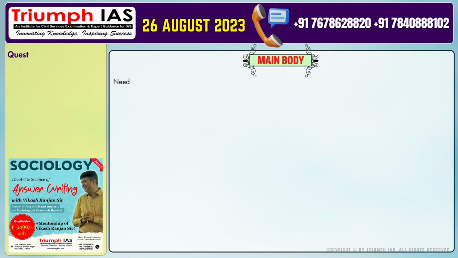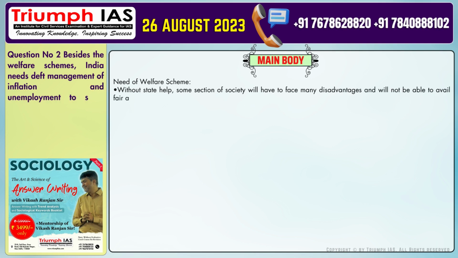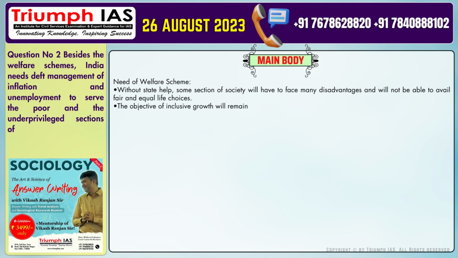The main body of the answer should be the need of welfare schemes. Number 1. Without state help, some sections of society will have to face many disadvantages and will not be able to avail fair and equal life choices. Number 2. The objective of inclusive growth will remain unfulfilled. Number 3.